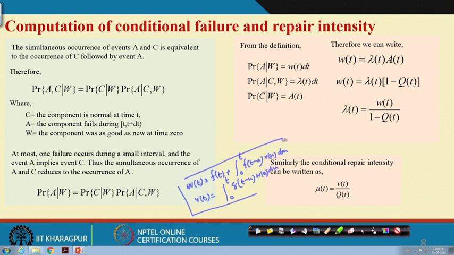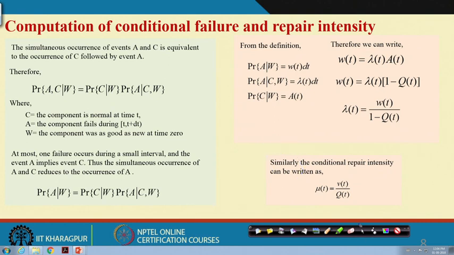These two formulas talk about unconditional failure intensity and unconditional repair intensity. And you see that you require to know the failure density and repair density. Okay. So now we will discuss another important concept called conditional failure and repair intensity.